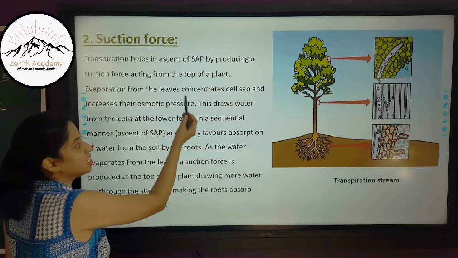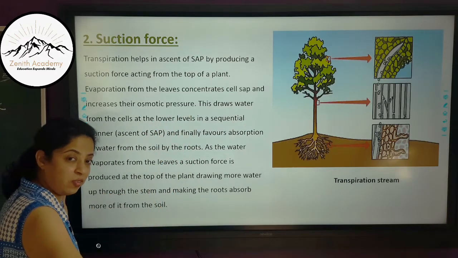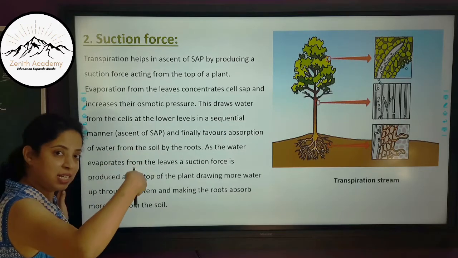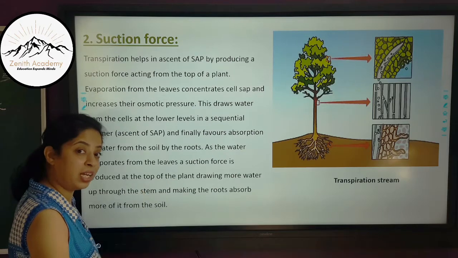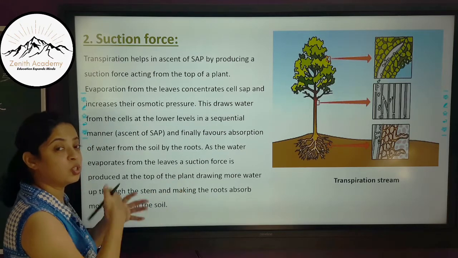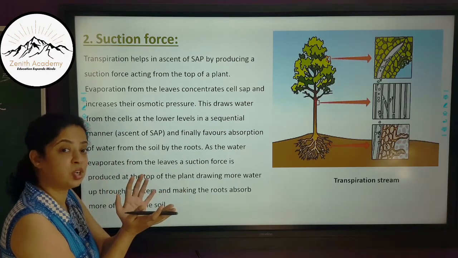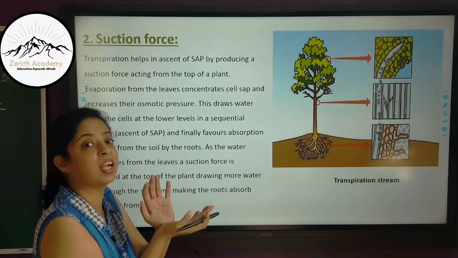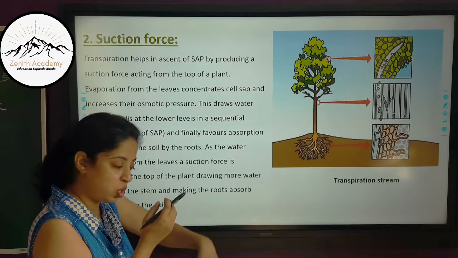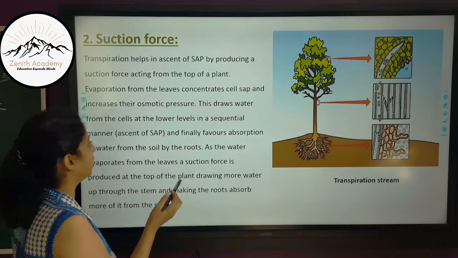Since the concentration of water is less, it will absorb water from the nearby cells. As we know, water flows from high concentration to low concentration. So the cell with less concentration of water will take water from the cells with more water.